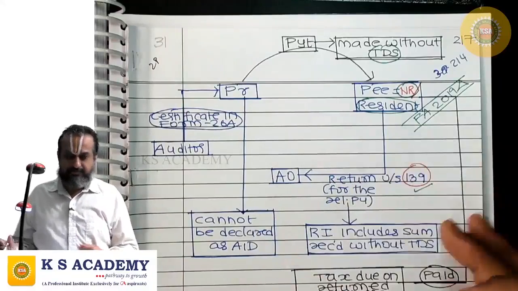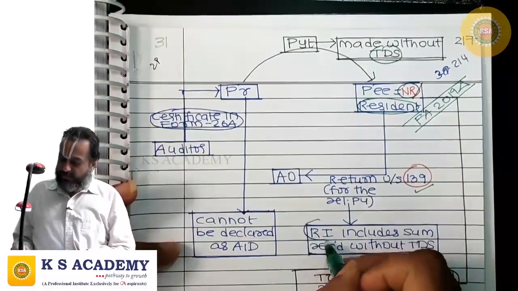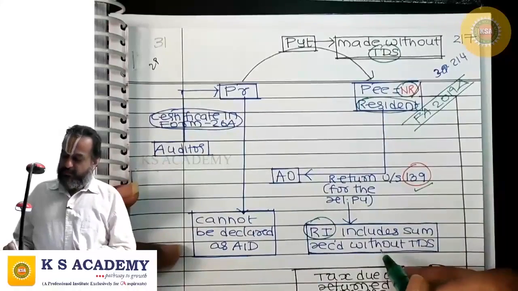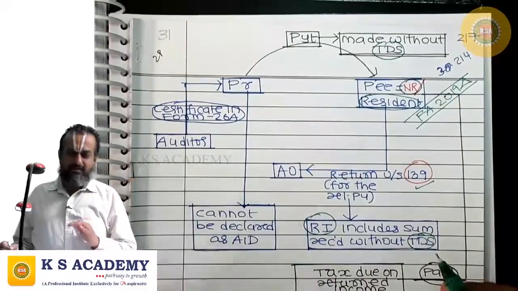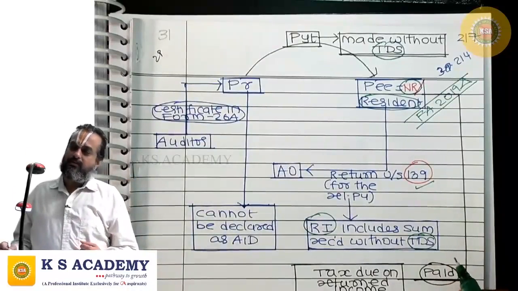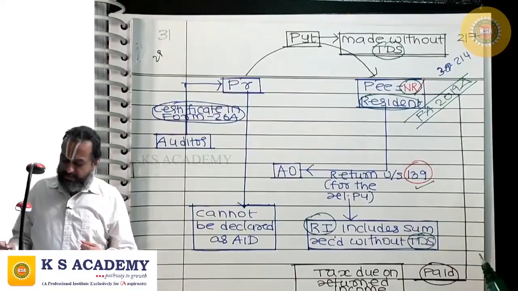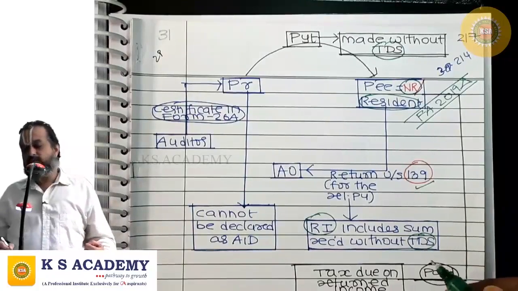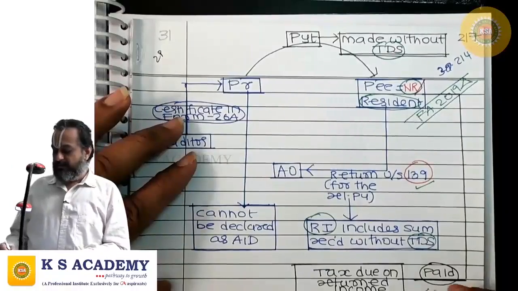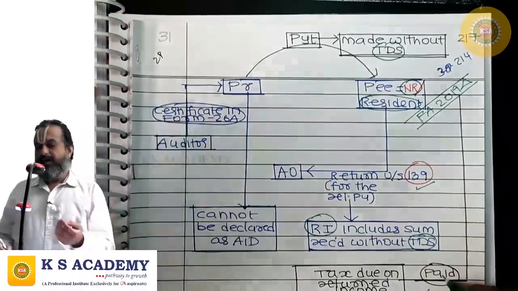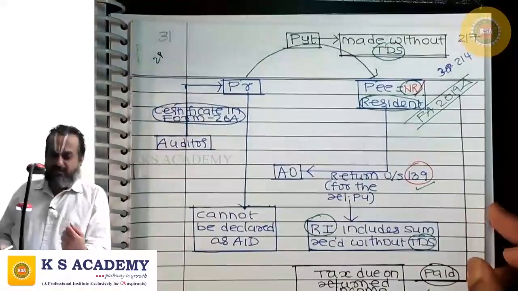He filed the return. While computing the returned income, he has included the sum received without TDS. He has considered the sum received without TDS in quantifying his returned income. Then the tax due on returned income was promptly paid by the payee by way of advance tax or self-assessment tax.